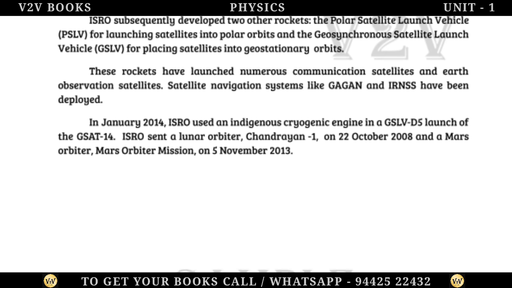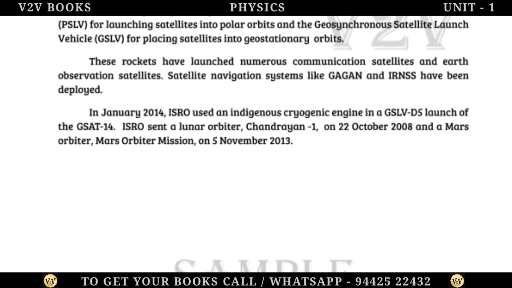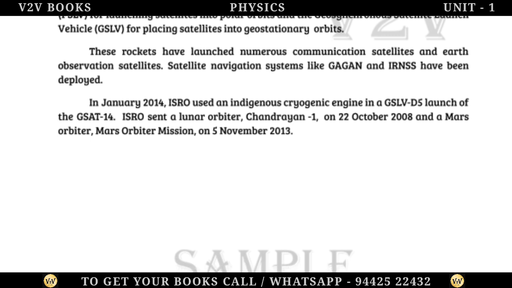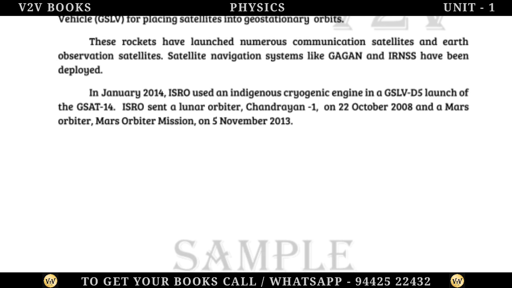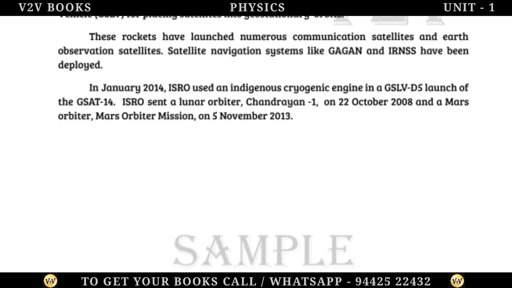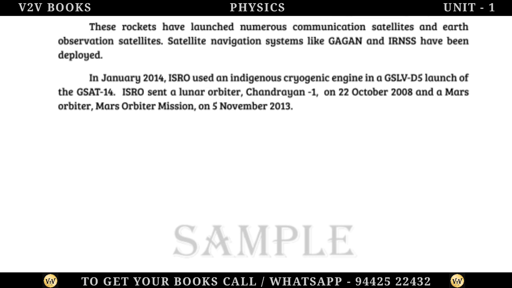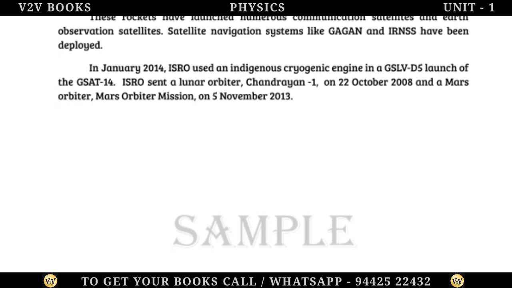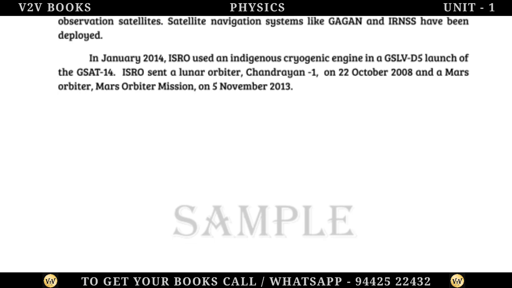Satellite navigation systems like Gagan and IRNSS have been deployed. In January 2014, ISRO used an indigenous cryogenic engine in a GSLV-D5 launch of the GSAT-14. ISRO sent a lunar orbiter, Chandrayaan-1, on 22 October 2008 and a Mars orbiter, Mars Orbiter Mission, on 5 November 2013.